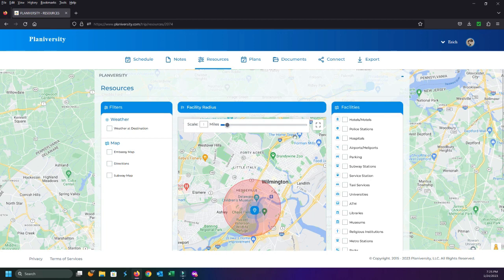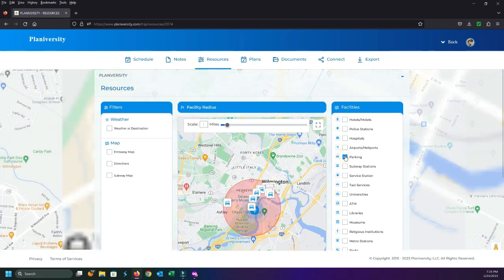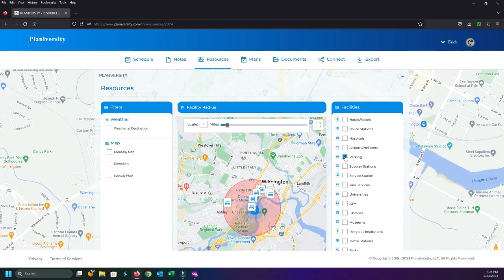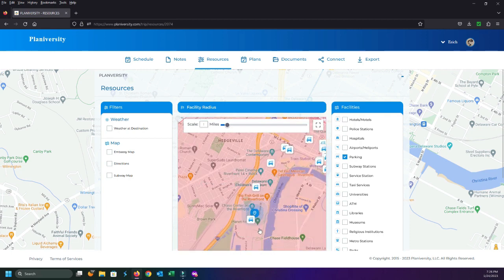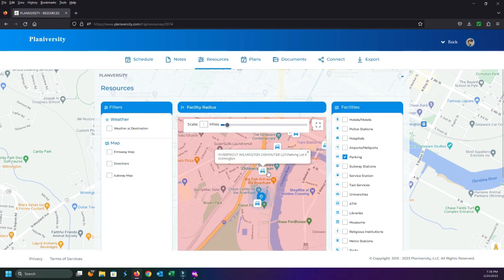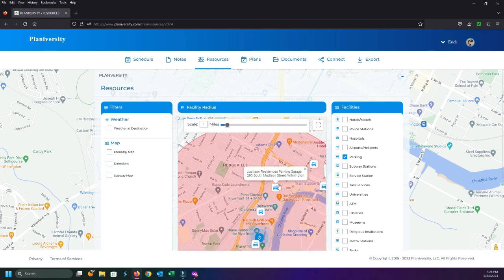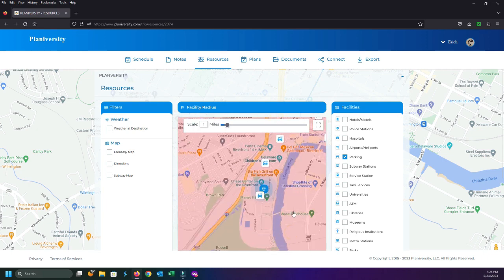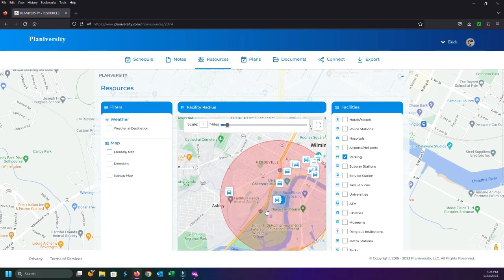So let's say in this case, some of the information I want my guests to have is parking information. I want them to know where, in close proximity to the event, there is going to be a parking garage. If I zoom in here, I can see there's parking right here, and parking up here. If I want more information, I can just click right on that icon and it's going to give me that information. Now you can see there's plenty of options around here, so people will get that information to be able to make their own decisions, right?